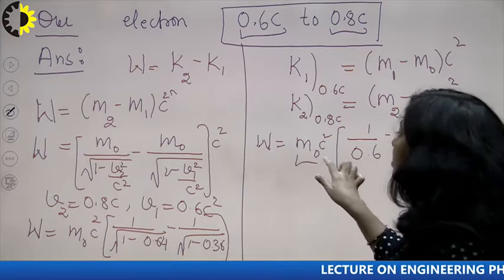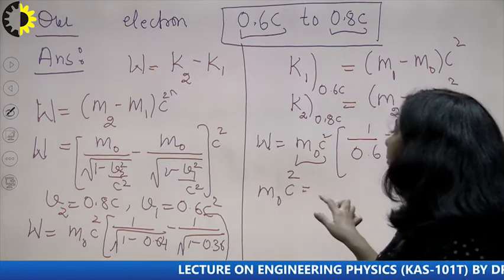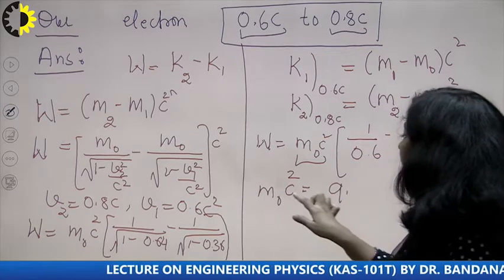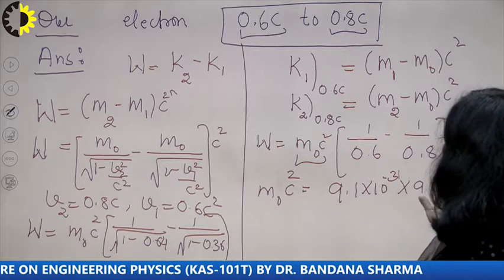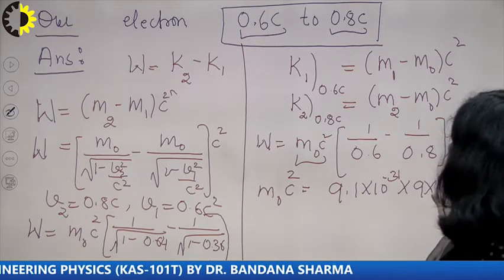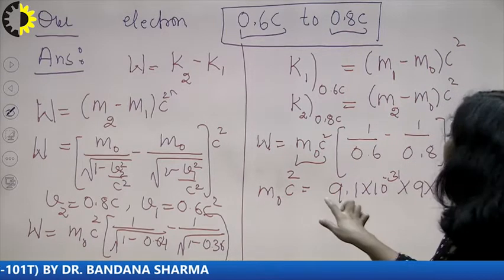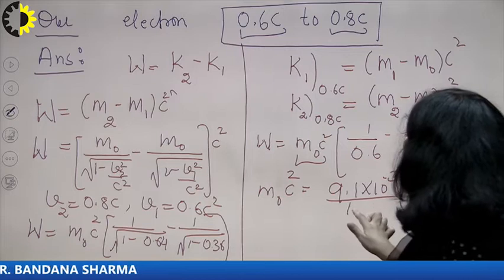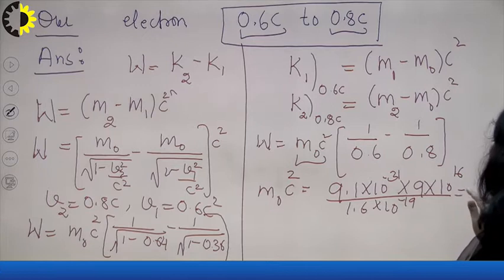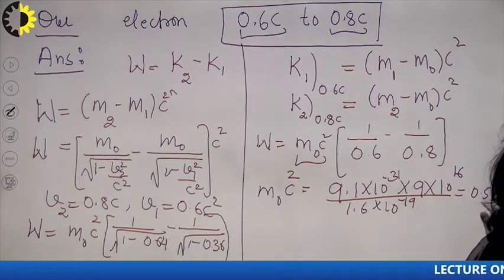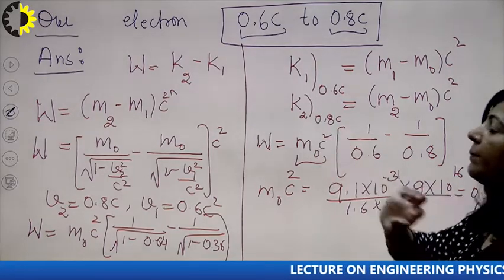Now this m naught C square is the rest mass energy of electron, and you can calculate it, because you know rest mass of electron is 9.1 into 10 raised to power minus 31 kg. C, the speed of light, is 3 into 10 raised to power 8. So square of that is 9 into 10 raised to power 16. If you want to write it in electron volt, then you have to divide it by 1.6 into 10 raised to power minus 19. So if you solve, this rest mass energy is approximately 0.51 mega electron volt, right. Now you have this m naught C square.